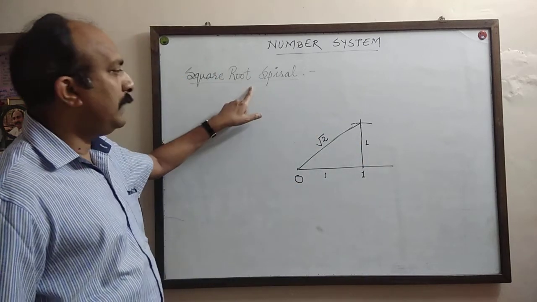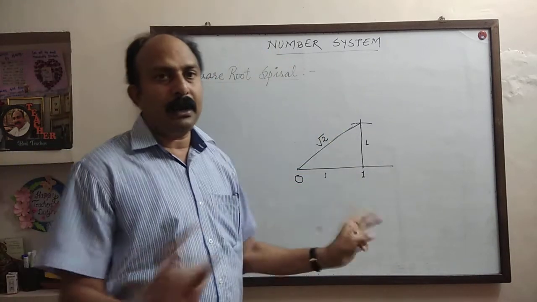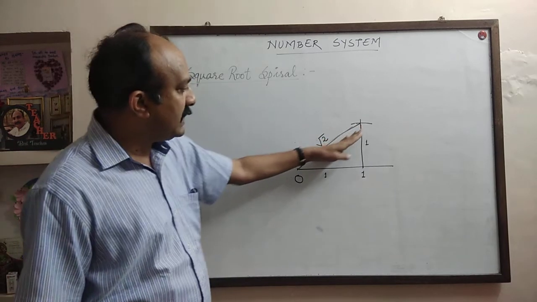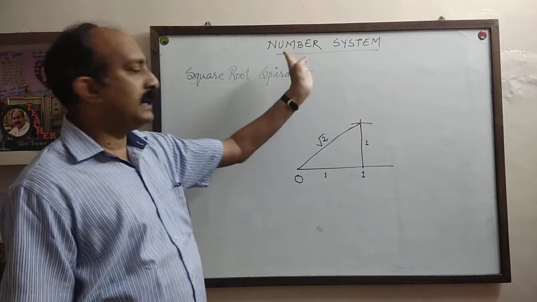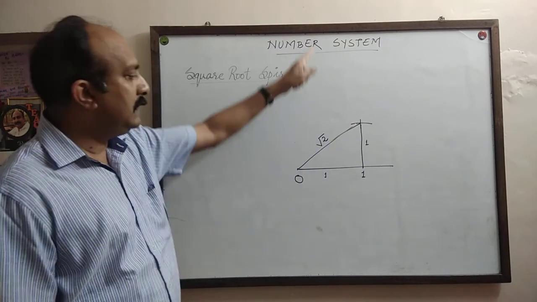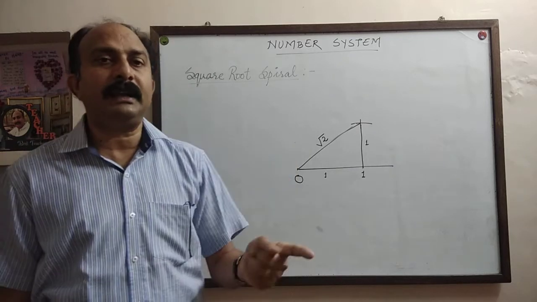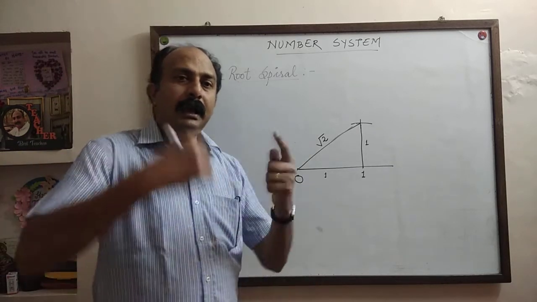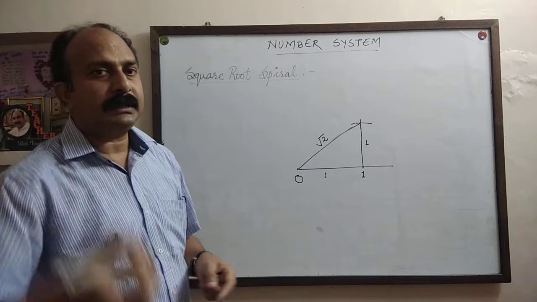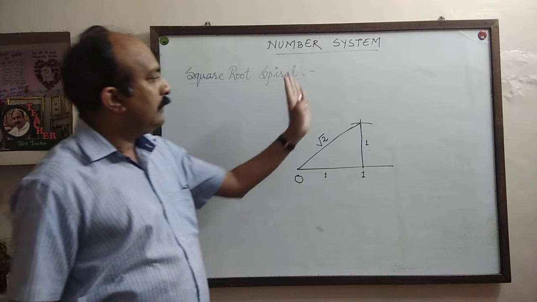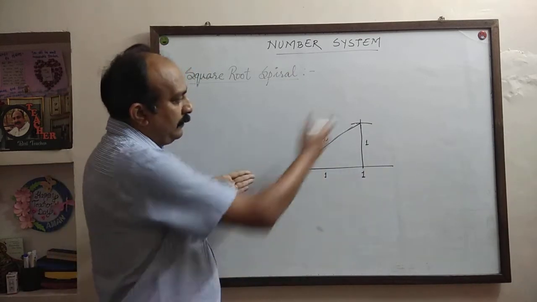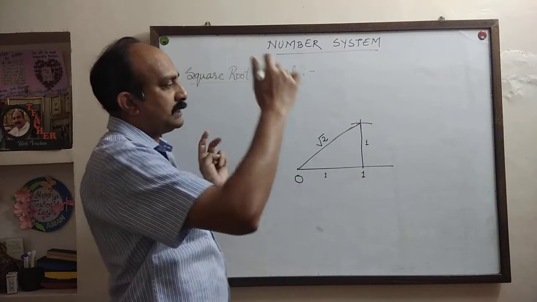But in the square root spiral, we are not bringing it down. That is only a chain. Now with root 2 as the base, if you construct 1 unit height, then the hypotenuse of the second triangle will be root 3. And if you continue, then you will get the next root 4, then root 5, root 6. The only thing is that we are not bringing down this root 2 to the number line, but from here we are continuing the construction.